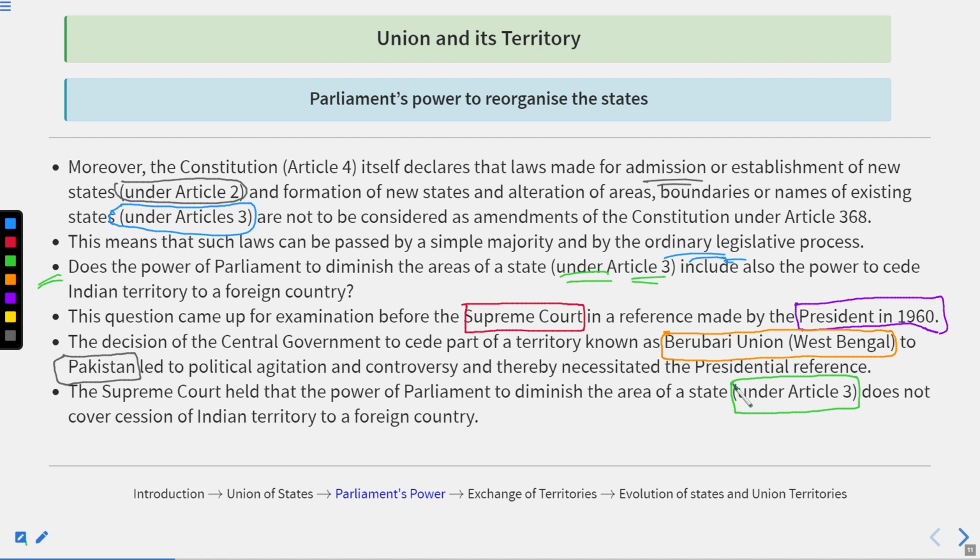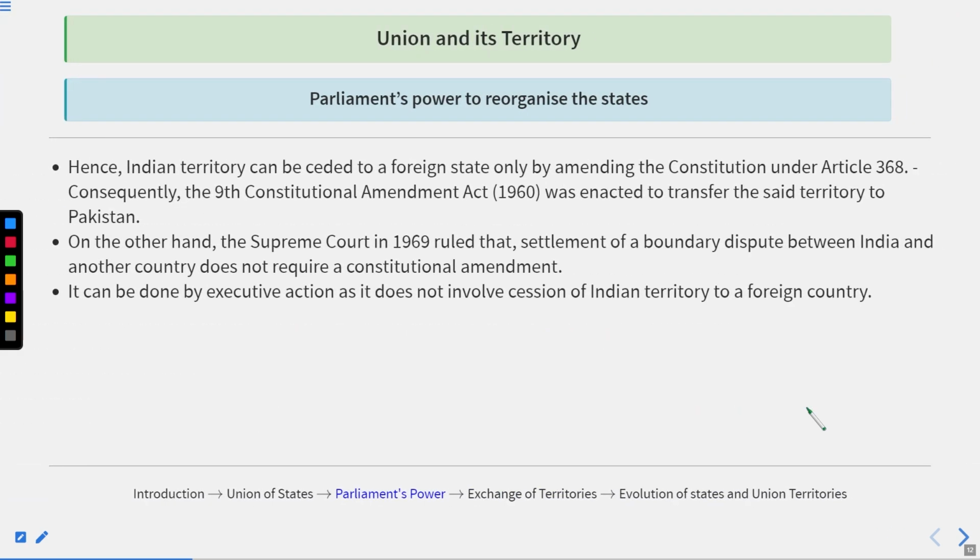The Supreme Court held that the parliamentary power to diminish the area of a state, which is granted by Article 3, does not cover cession of Indian territory to a foreign country. It means that Parliament is not allowed to cede any territory of India to any foreign country by using the powers granted by Article 3. Got it? So remember what happened in the Berubari case.